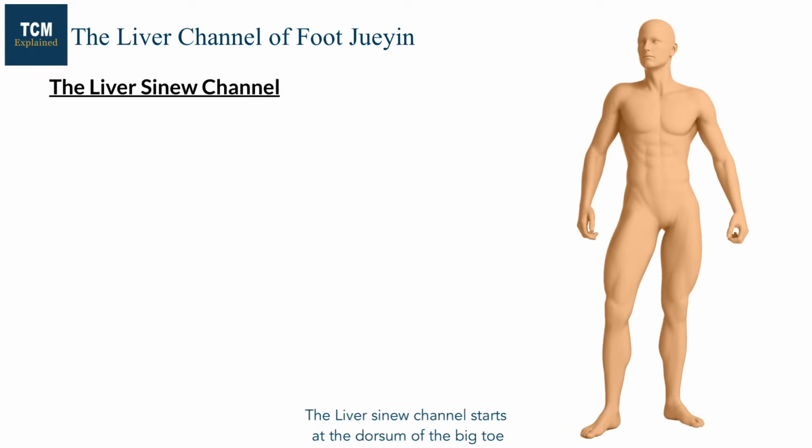The liver sinew channel starts at the dorsum of the big toe and binds at the anterior aspect of the medial malleolus. It goes along the medial aspect of the tibia and binds at the medial condyle. It goes up the medial aspect of the thigh to the genitals, binding with other sinew channels.